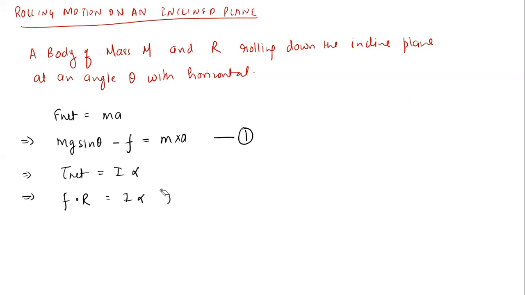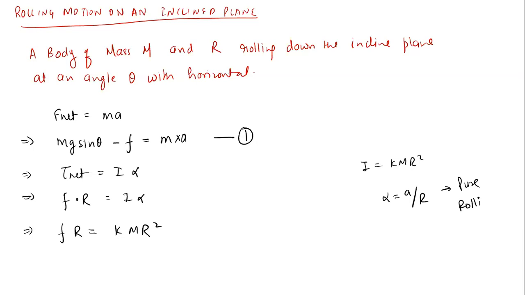Okay. Fine. Now let us suppose that we take I equal to kmr square. Means we can take it for any body. We are generalizing this condition. So we can write here F r equals kmr square into alpha. And alpha is equal to A by R because it is a pure rolling condition.